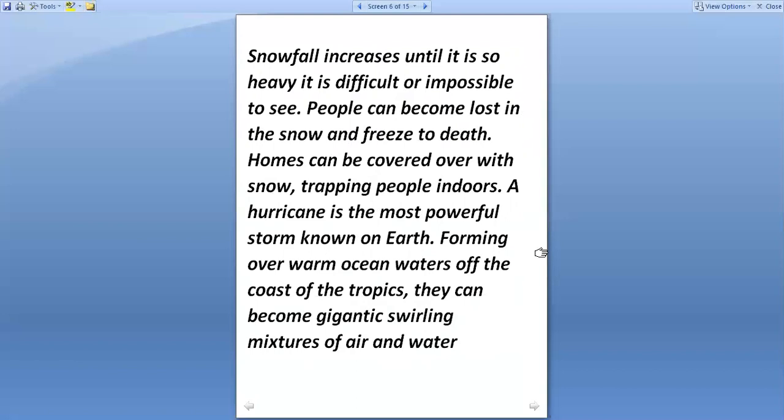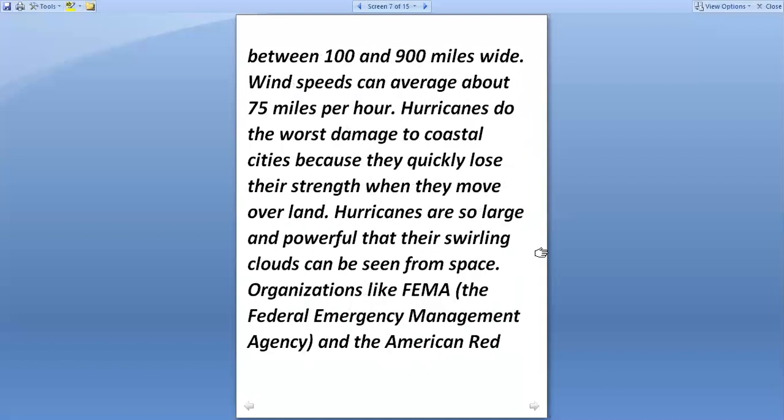A hurricane is the most powerful storm known on Earth. Forming over warm ocean waters off the coast of the tropics, they can become gigantic swirling mixtures of air and water between 100 and 900 miles wide. Swirling means twisting. Wind speeds can average about 75 miles per hour.